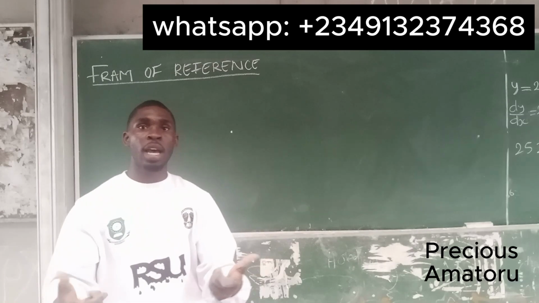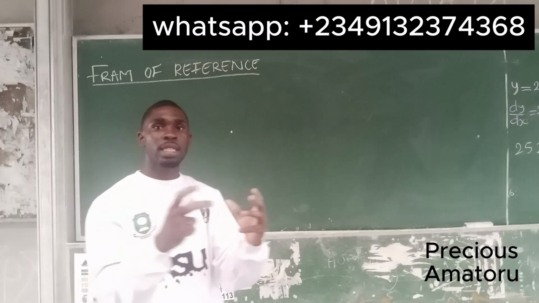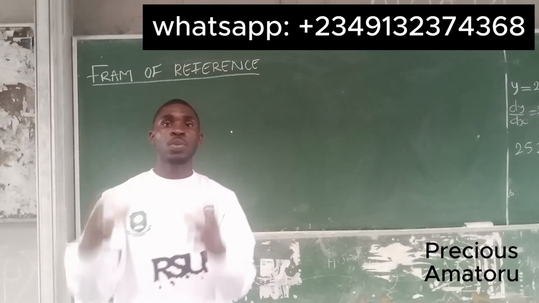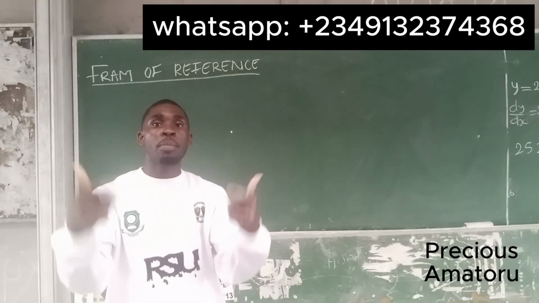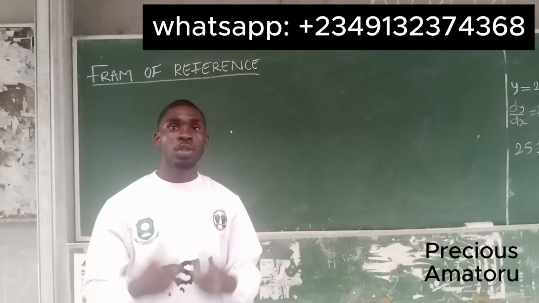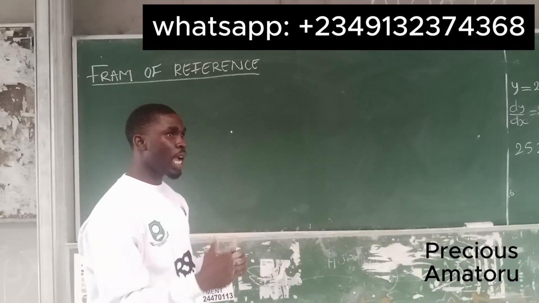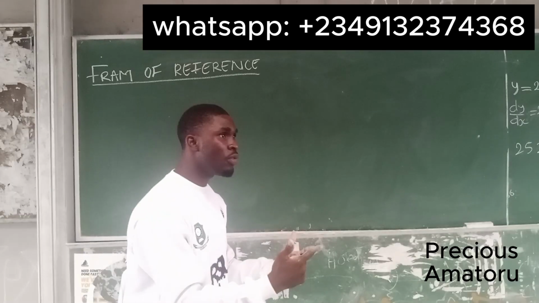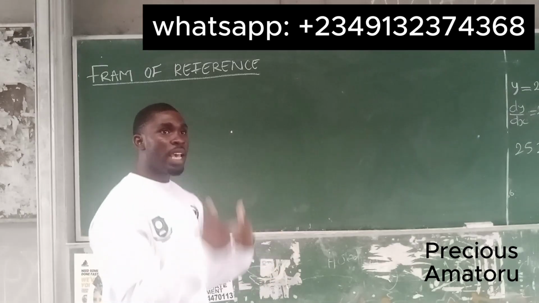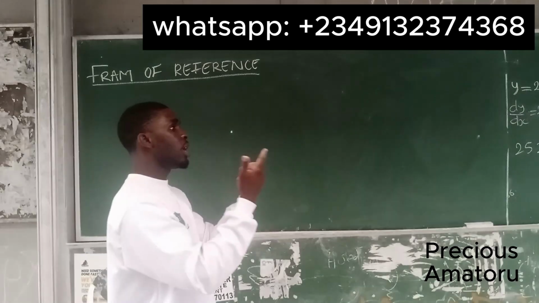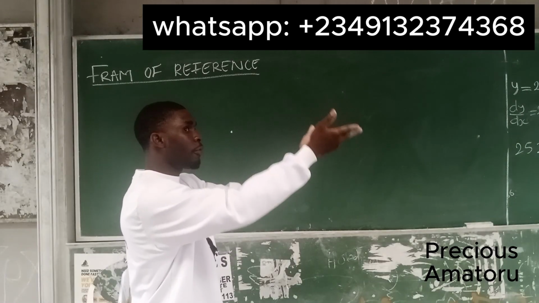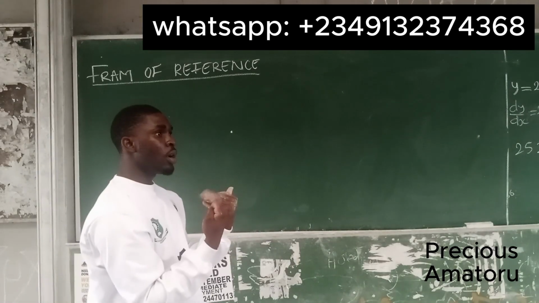The concept is that the coordinate system, or the place where you stay to observe anything that is happening, will determine what you will observe. So if I'm in a car and the car is moving, I will observe that the environment is moving backward and everything in front of me is coming towards me.